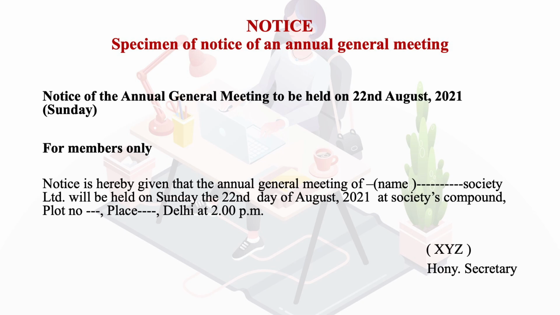Now, learners, let us move on to agenda. Since we are talking about meetings, in our previous session, if you recall, we had discussed the types of meetings, whether it is annual general meeting, extraordinary general meeting, directors meeting, or shareholders meeting. We had also discussed the role of the secretary before the meeting, during the meeting, and after the meeting. When we talk about meetings, notice, agenda, and minutes are all crucial and part and parcel of the meetings. So in our last slides, we talked about notice.